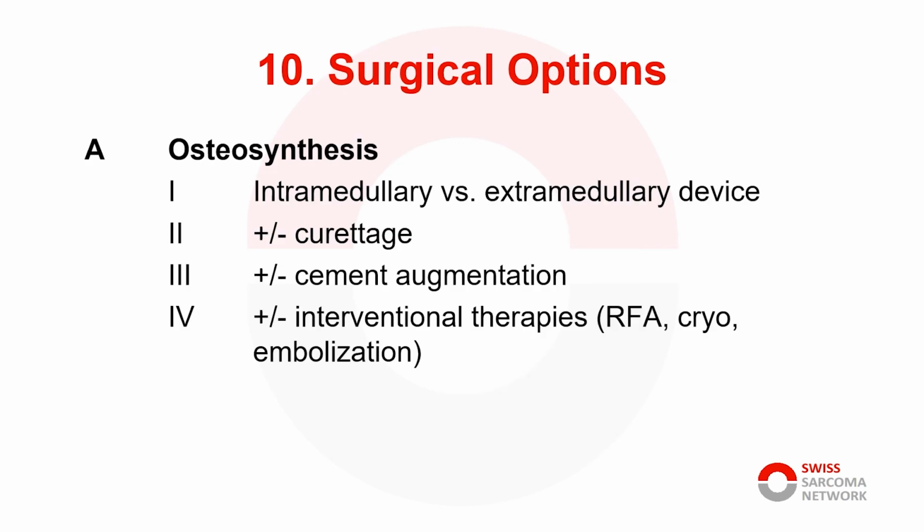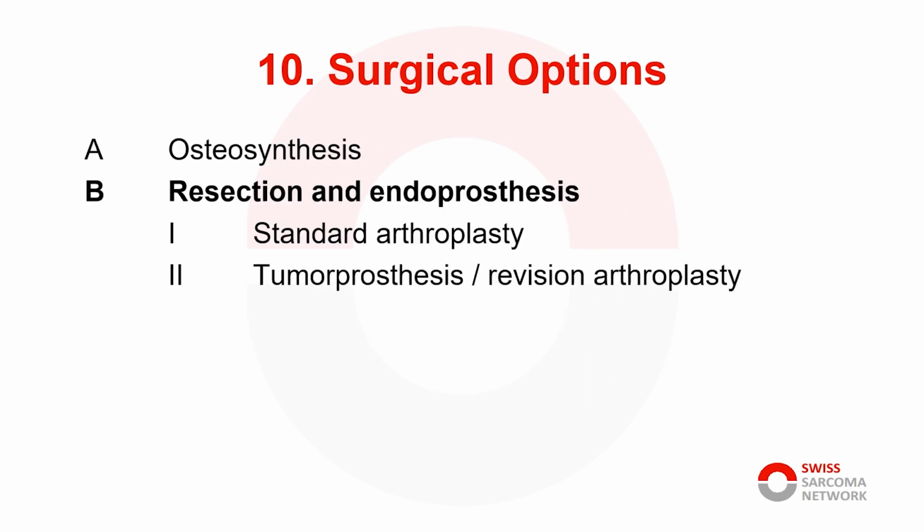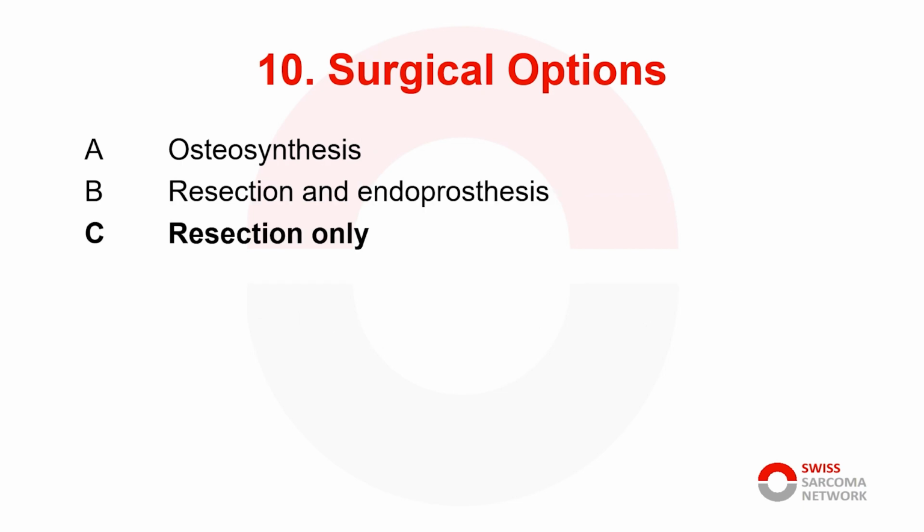10. Surgical options. If we choose osteosynthesis, we must consider intramedullary versus extramedullary devices, local curettage, cement augmentation, and interventional therapies. If we choose resection and prosthetic reconstruction, we must consider standard arthroplasties, tumor prosthesis, or revision arthroplasty. Theoretically, we can always think about resection alone, or even amputation.